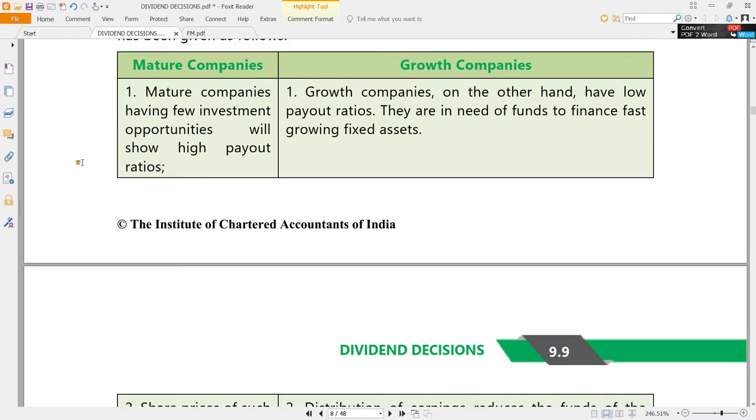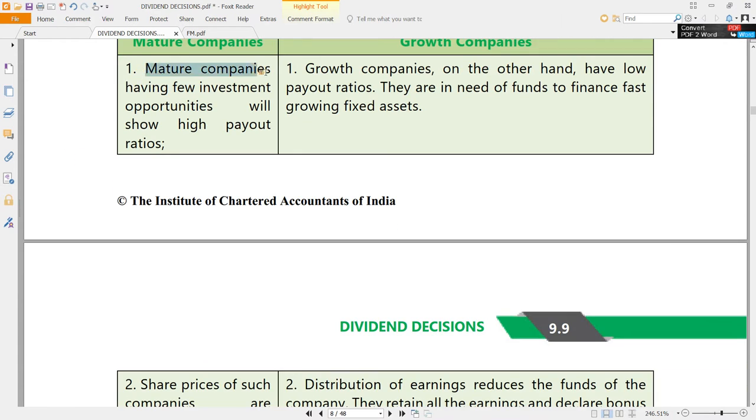But what if the company is already a mature company which has very few new investment opportunities? Better to have a high payout ratio, better to declare dividends.